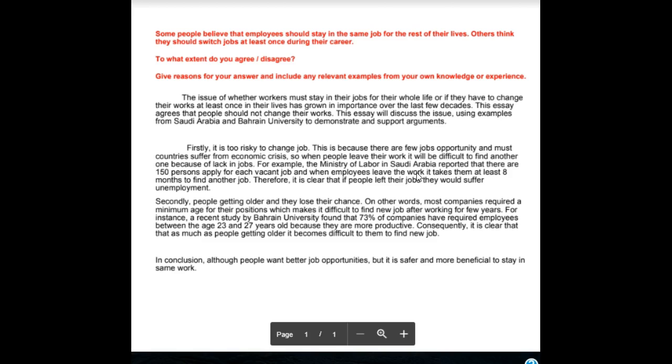Okay, and now another word that you could use here instead of job all the time is position. So when the employees leave their job, it takes them at least 8 months to find another position. Okay? So one way you can avoid this in the future is, look up in a good online thesaurus some synonyms for job. All right.